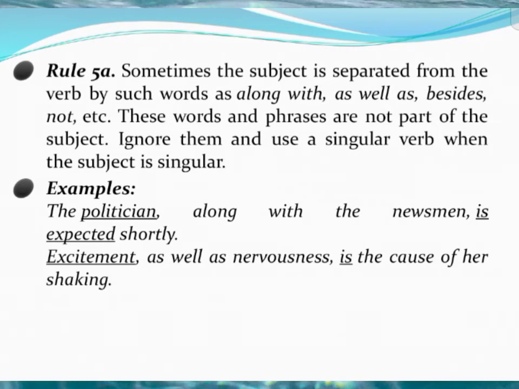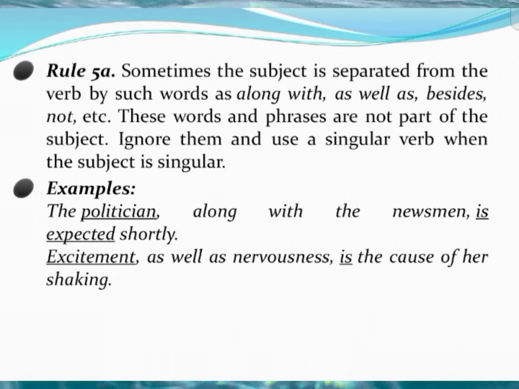Rule number 5: sometimes the subject is separated from the verb by words such as along with, as well as, besides, not, etc. These words and phrases are not part of the subject. Ignore them and use a singular verb when the subject is singular. So this is a common phenomenon: when you have words like along with, as well as, besides, it takes a singular verb.